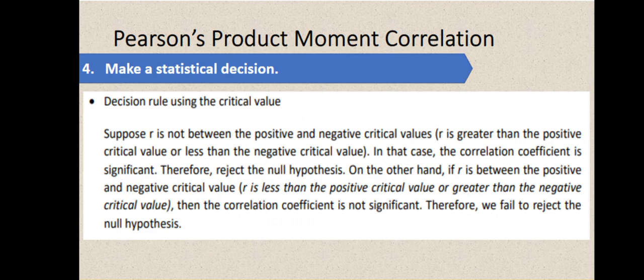And there is a significant correlation sa dalawang variable natin. Ulit ha? Kapag yung R natin is greater than the positive critical value or less than sa negative critical value, there is a significant correlation or relationship and therefore reject the null hypothesis. So otherwise, we fail to reject the null hypothesis.